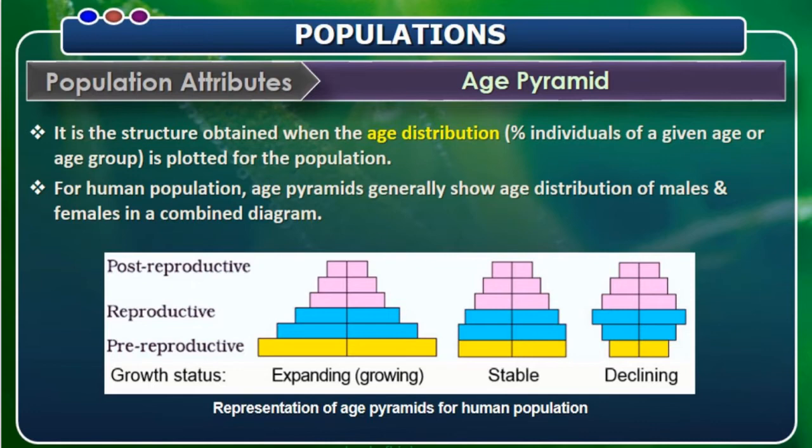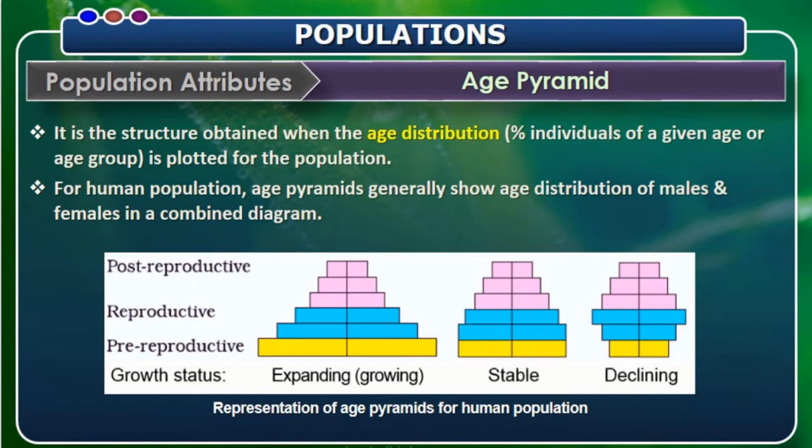Coming to the reproductive stage, in the expanding one you find it a little enhanced, whereas the post-reproductive stage is also not very enhanced. The post-reproductive stage is more stable in all the graphs when we see here. The reproductive phase may differ comparatively in the three types of population pyramid, whereas the post-reproductive stage is usually common, I feel, in all the age pyramids.